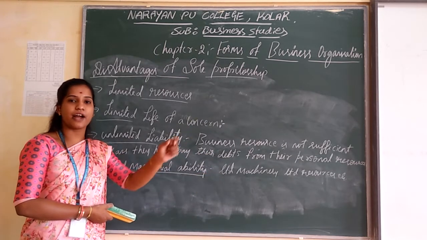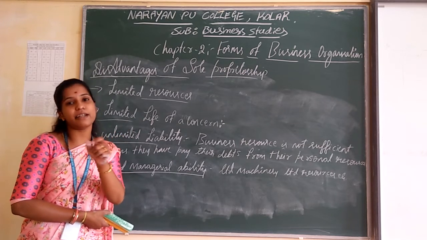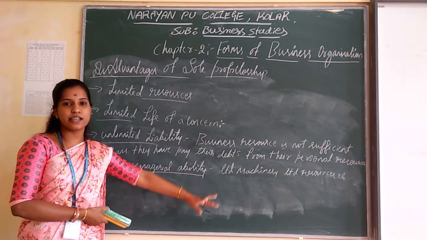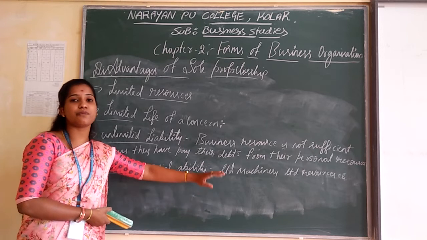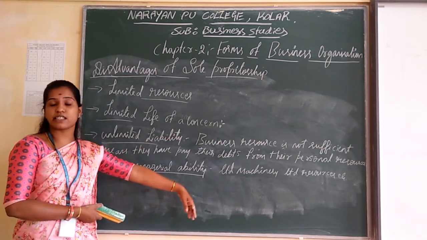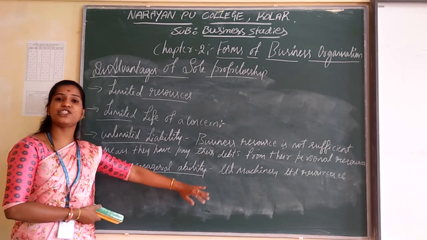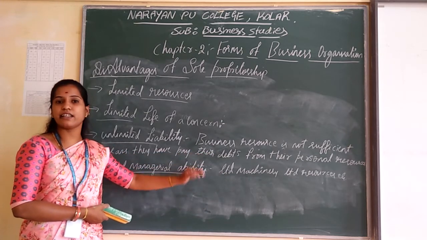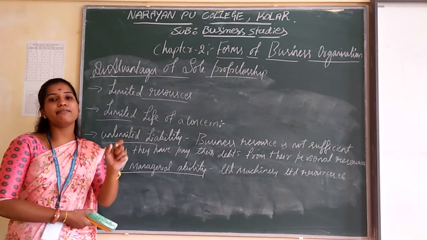That means you have to maintain this managerial ability limitedly, because it is one of the small business organizations. Their risk will be more, and also their managerial ability will be less. So because of that, they have to manage their business activity limitedly.